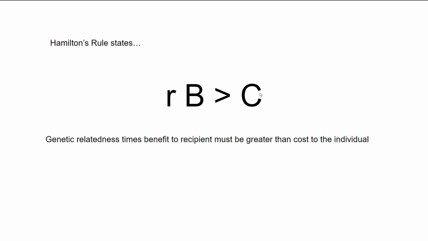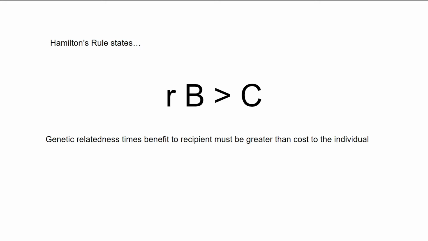So if it costs a lot to help some stranger and hardly benefits them, you're going to see the cost to yourself is going to be way bigger than the amount that you are benefiting this random stranger. And so this should be pretty intuitive because it's saying that you're more likely to help family, especially close family, over strangers. As biologist John Haldane said, I would gladly give up my life for 2 brothers or 8 cousins.